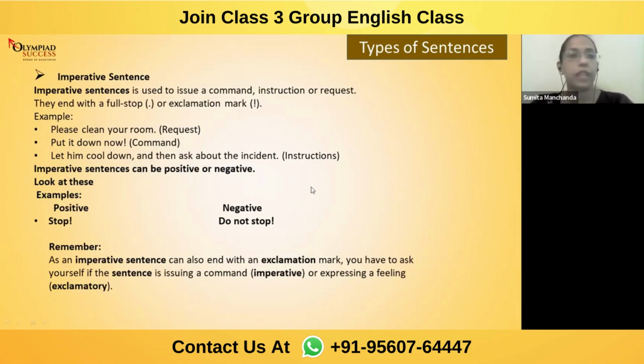Now, imperative sentence. When I say imperative, listen to this very carefully because you all sometimes get confused. An imperative sentence has three forms: command, instruction, we may say, or request. Okay. Now, "Please clean your room." When I'm using the word please, this sentence is used in a very polite manner. "Please clean your room." So it is a request which is being made.